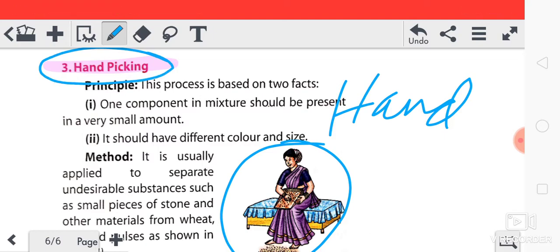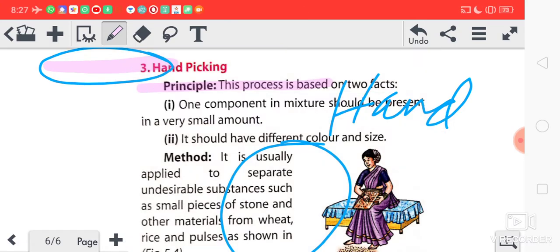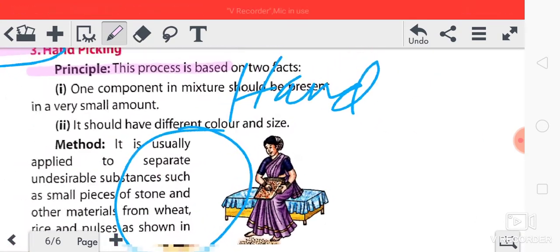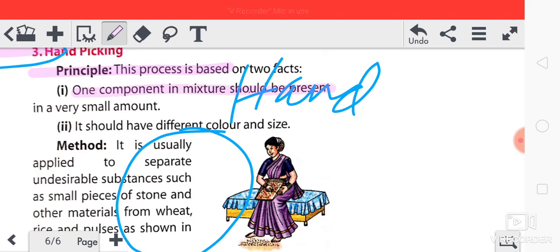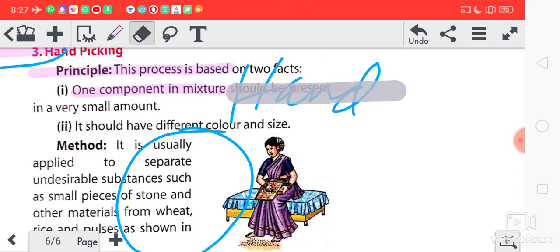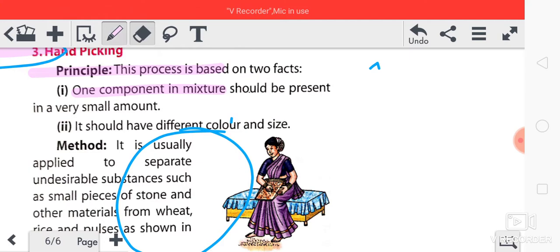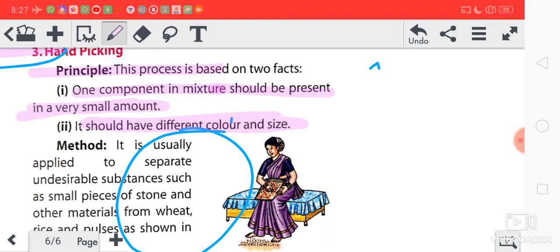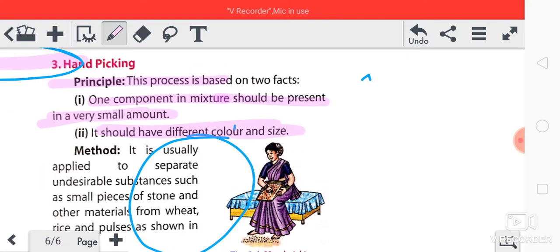Okay, so it is based on two facts. This process is based on two facts. One, one component in the mixture should be present in a very small amount. Two, it should have different color and size. Got it? So hand picking is based on two facts. What are those two facts?